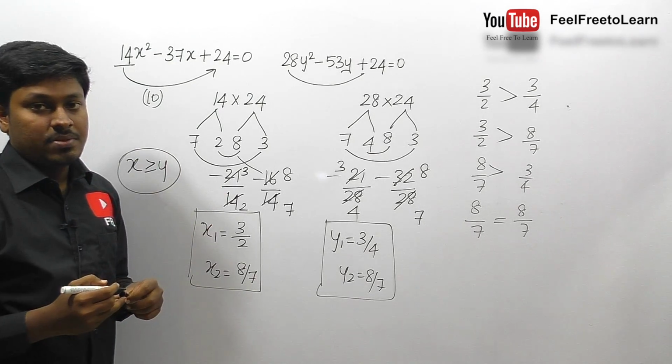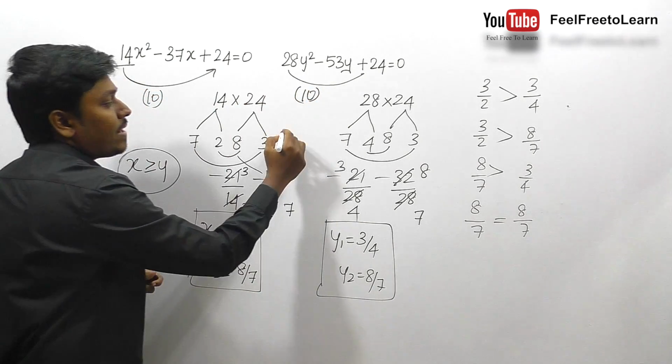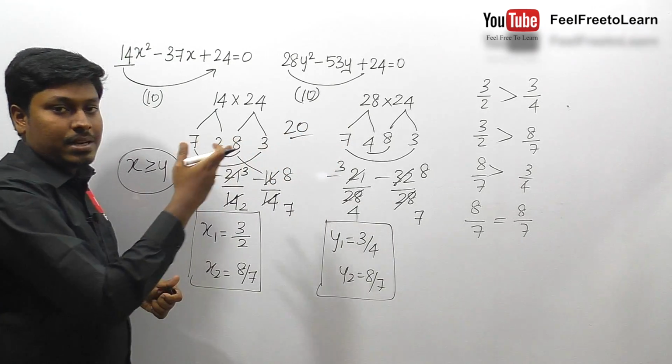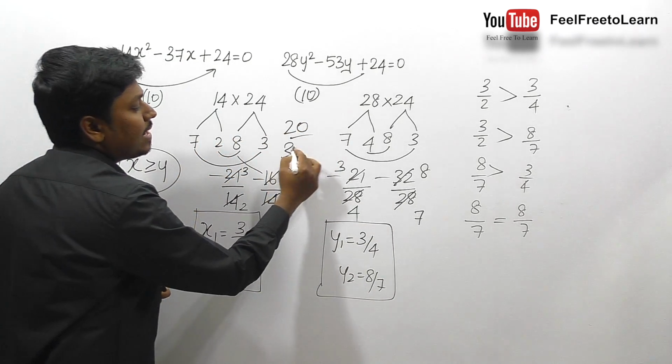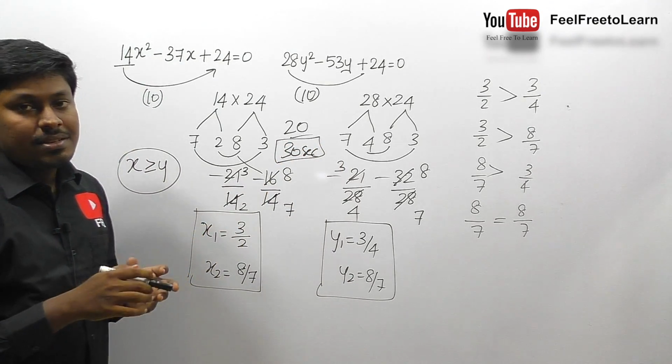So friends, always remember: 10 seconds for finding each of the factors, totally 20 seconds. Then take 10 seconds or 5 seconds for the comparison, right? After that you can easily crack an equation within 30 seconds. So always aim to crack an equation within 30 seconds.